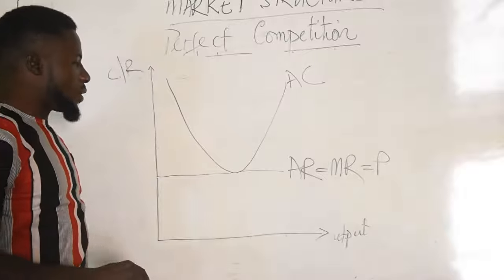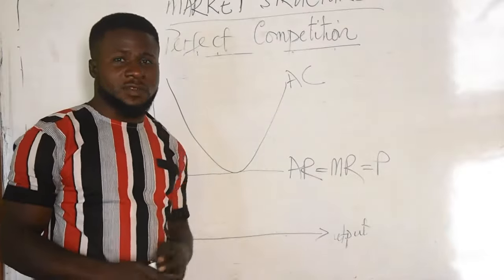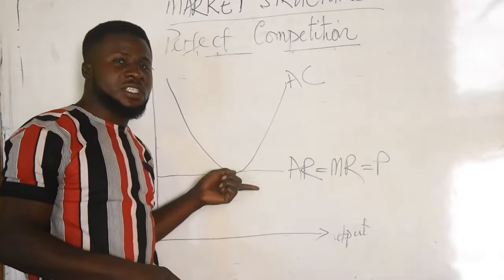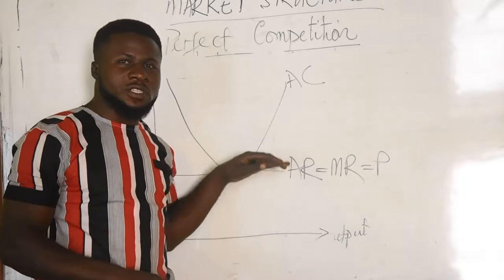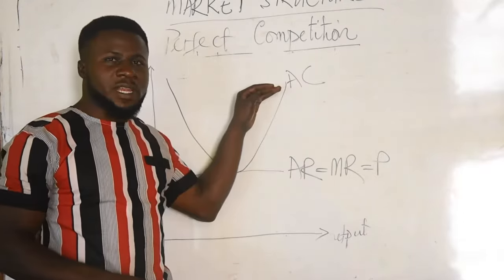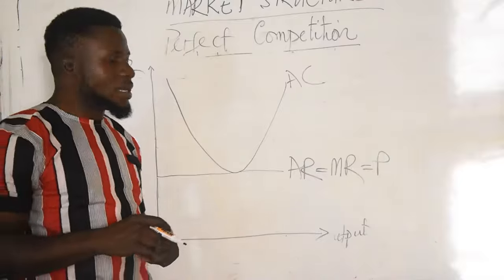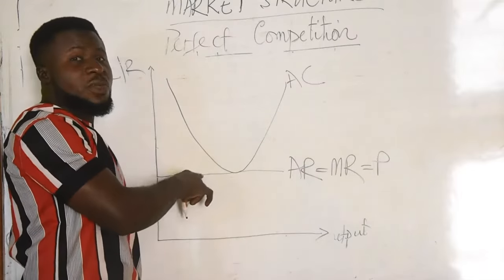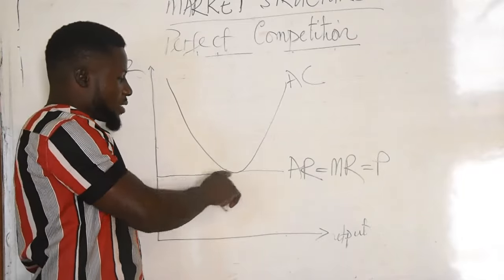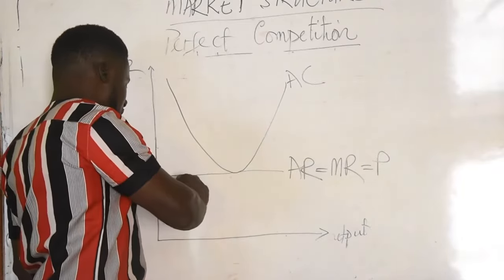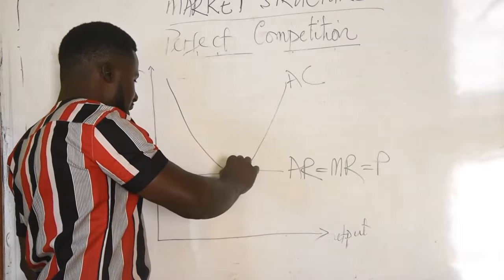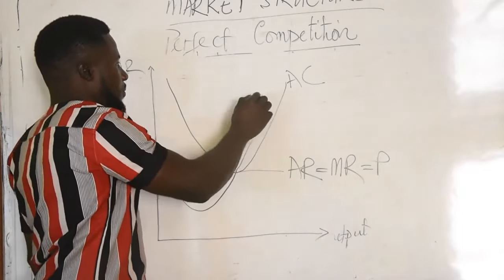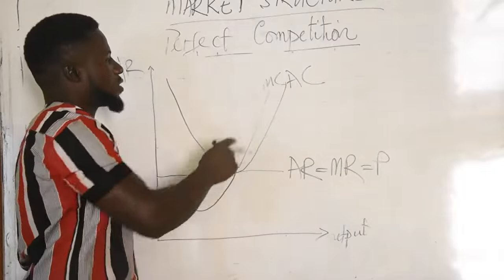Like that. So, the average revenue curve becomes tangential to the average cost curve, such that the lowest point of the average cost curve is touching the average revenue curve. It doesn't drop below it again, neither is it suspended above. And then we draw the last curve, which is the marginal cost curve, which always begins from below the marginal revenue curve. Remember, this is MR and AR. And it always cuts across the average cost curve at its lowest point. Like that. Marginal cost.